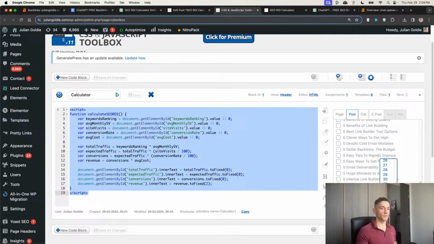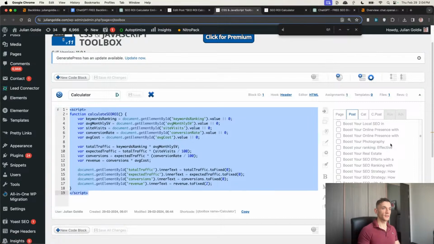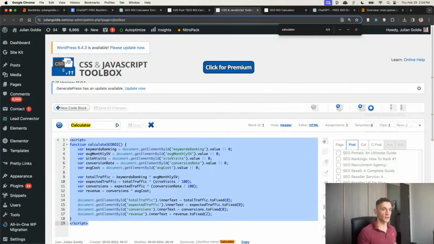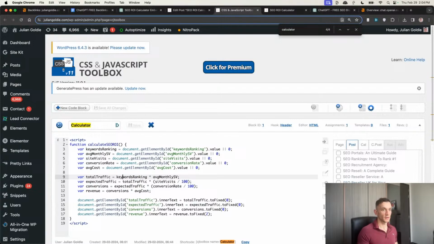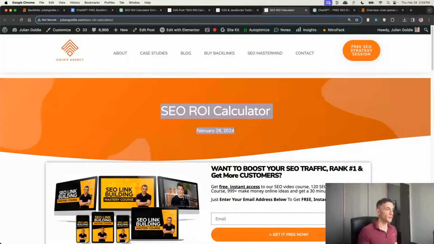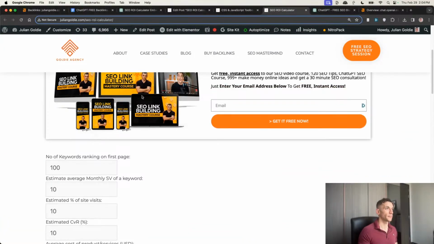So we'll click on 37 over here. And then you can see all of our posts. And if we search for calculator, if I can spell it, there we go. You can see that I've got SEO ROI calculator selected right there, right? Which means that this JavaScript is going to work on this page when people fill in the calculator right here.